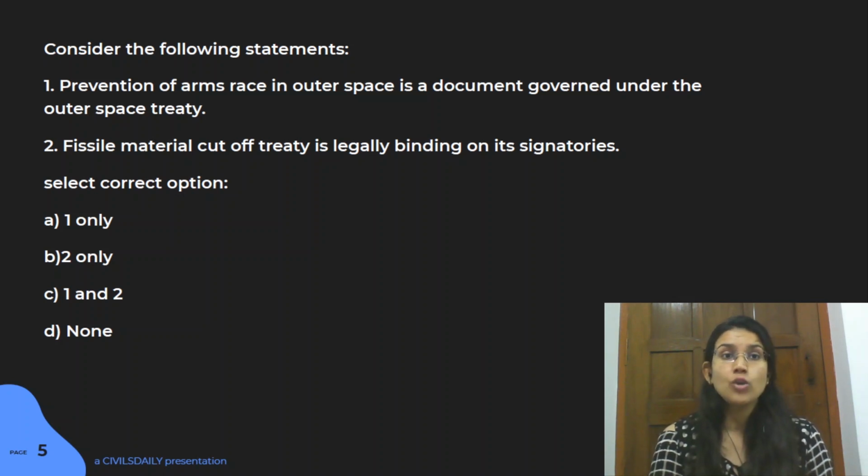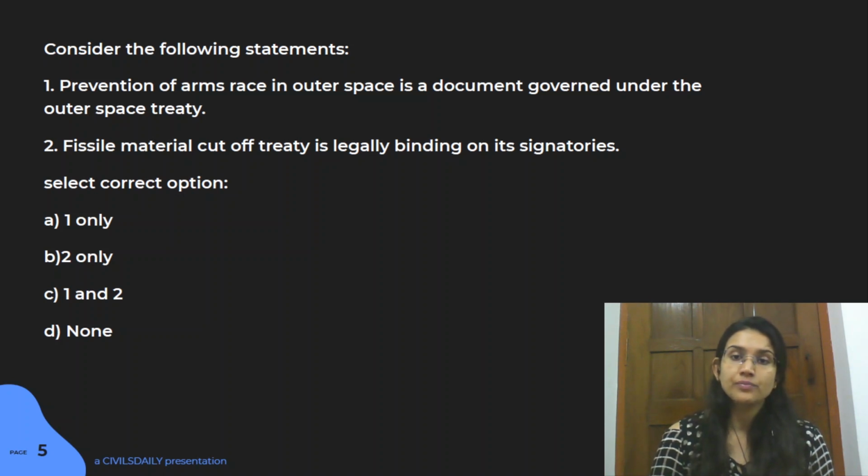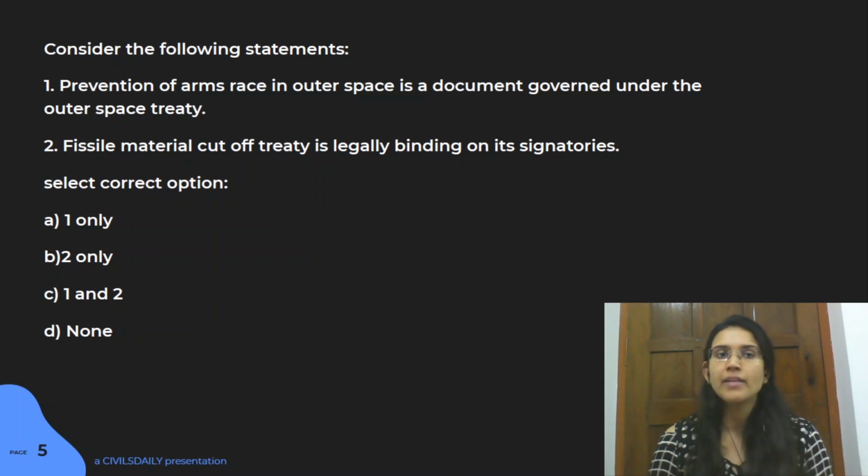But this particular document, this Prevention of Arms Race in Outer Space, is not actually covered under the Outer Space Treaty, though it reaffirms the fundamental principles that are part of Outer Space Treaty, but it is not directly governed under it. In fact, it's a subsidiary body to your Conference on Disarmament. So this particular document is under the Conference of Disarmament. So the first statement here is actually wrong.